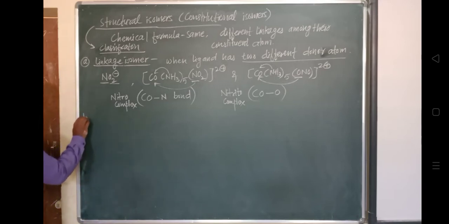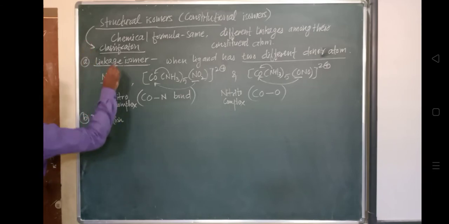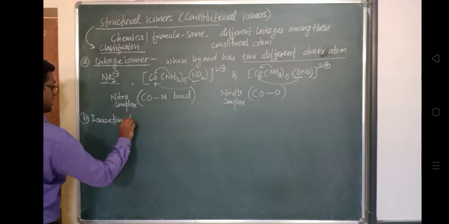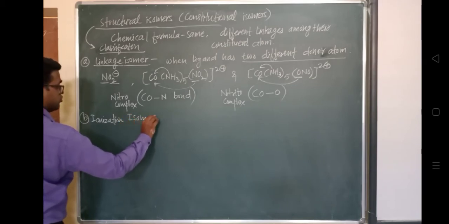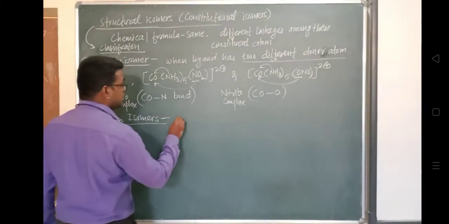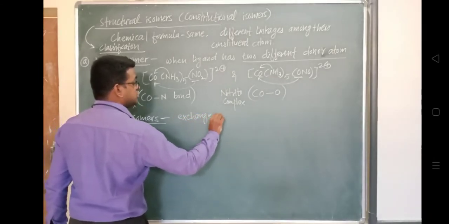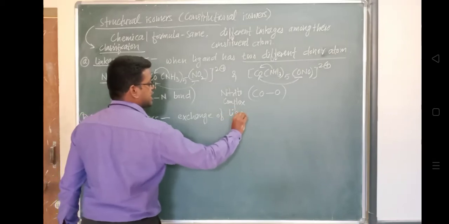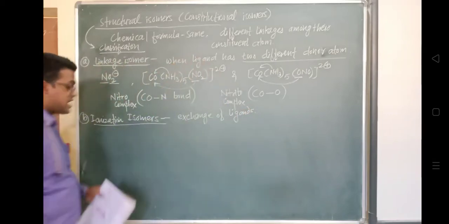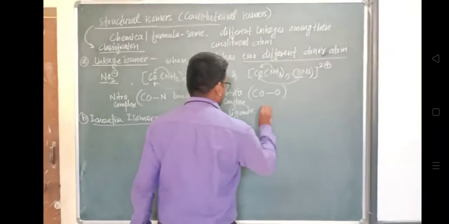So we'll see what is ionization isomer, the second classification in structural isomer. Now in ionization isomers, there is an exchange of ligands that will take place. How does that exchange of ligands take place? Between coordination sphere and ionization sphere. So this is important.